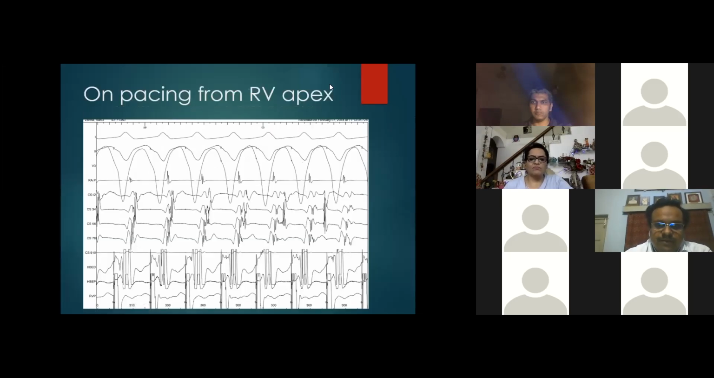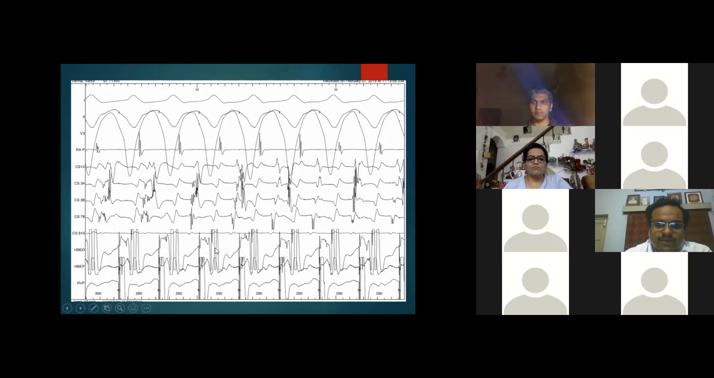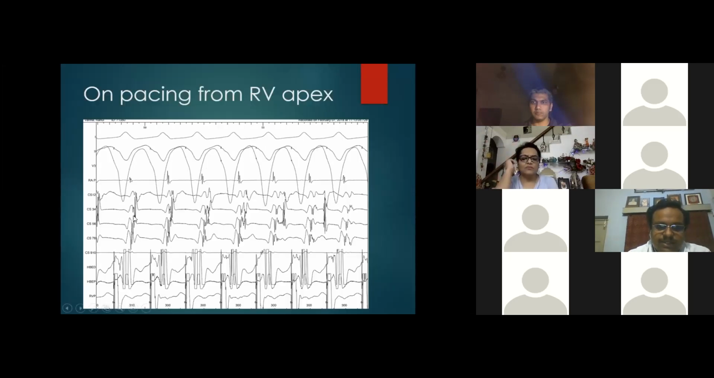When we were pacing the RV apex in this patient, there was something interesting. We were pacing at 300 milliseconds, and then the CS signals started moving away, the CS muscular signals. Slowly it was dissociating. But the right atrium, which was the earliest signal, was still associated. So this part of the atrium was dissociating when the CS muscular potentials were dissociating, and this was still associated.